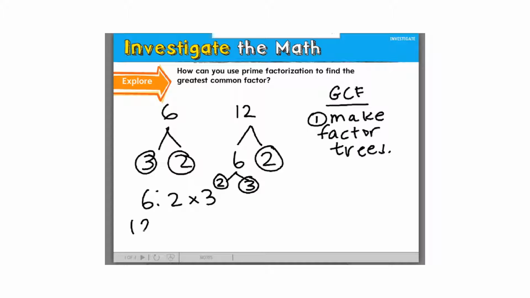Then down here I'm going to list out my prime factors of 12. They are 2 times 2 times 3. Again, I put them in number order from least to greatest.